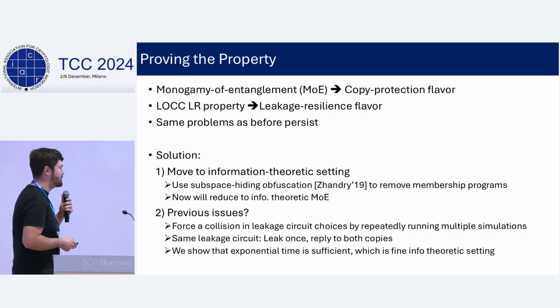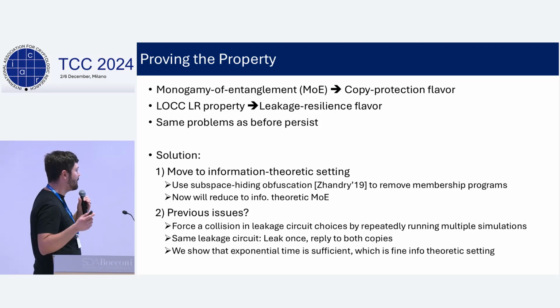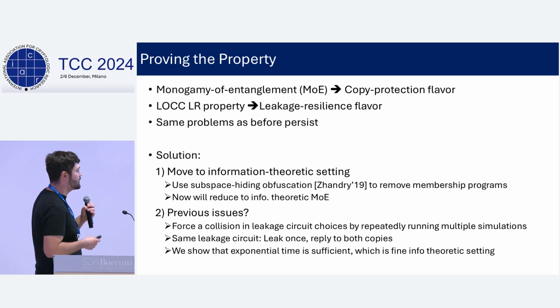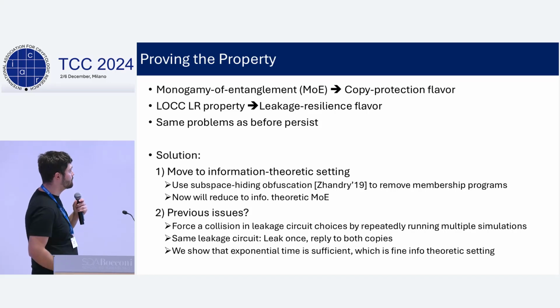And we show that exponential time is sufficient to start with many copies of the initial state of the adversary and end up with 2 copies which you can use as the pirates in the monogamy of entanglement game. And exponential time is fine in the information theoretic setting.